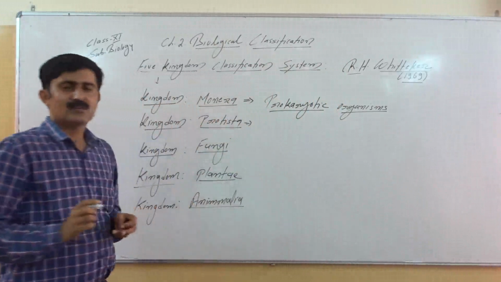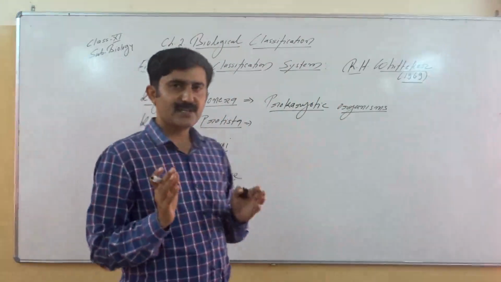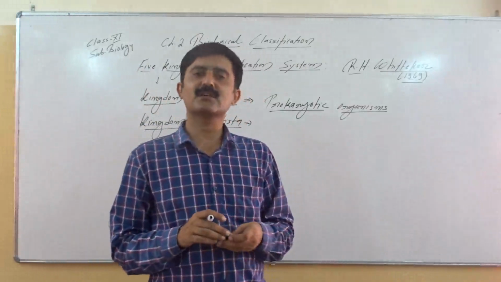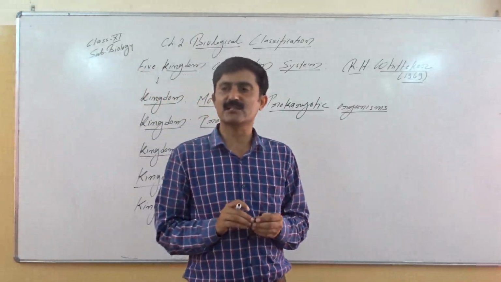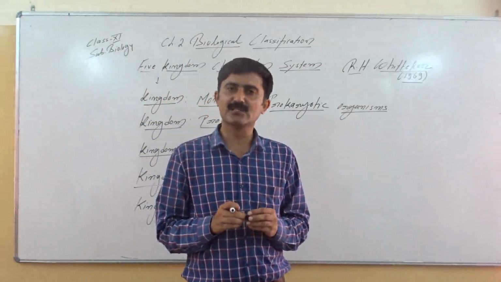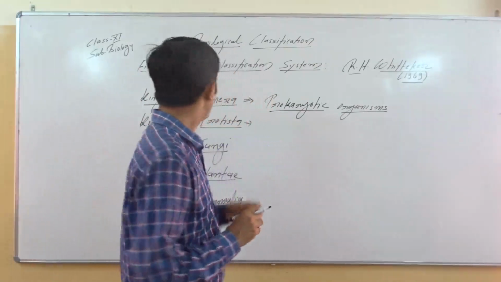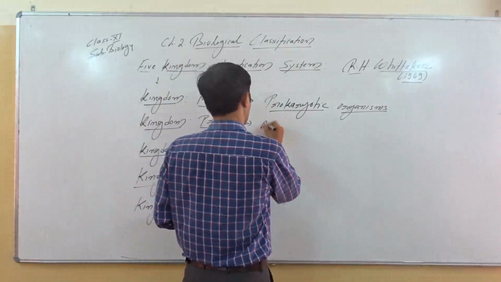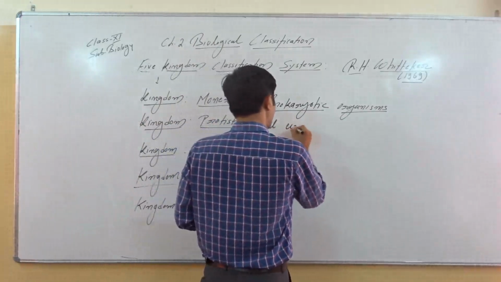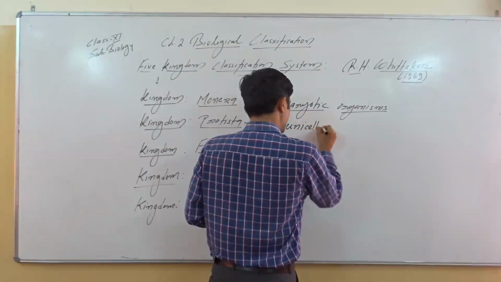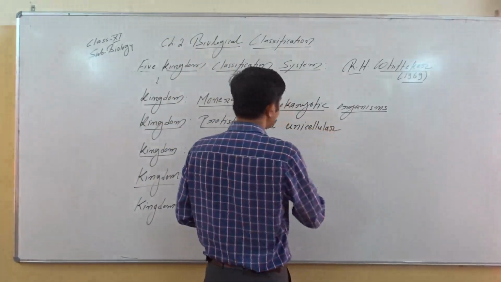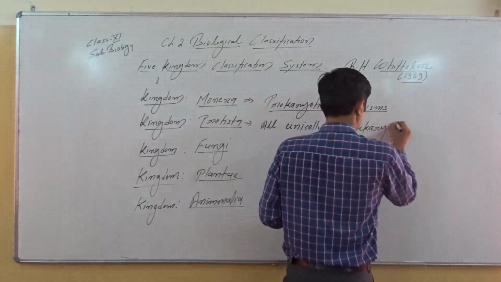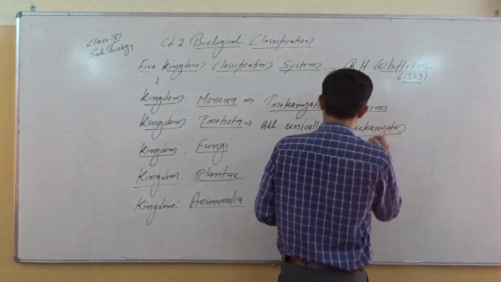Then Protista. There were certain demerits and setbacks in the two kingdom classification, where the unicellular organisms were classified with multicellular organisms. So Protista include all unicellular eukaryotes.